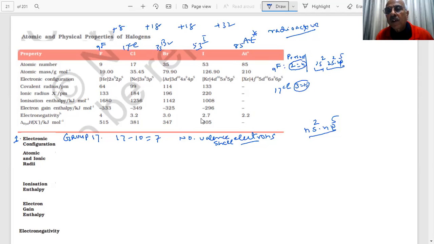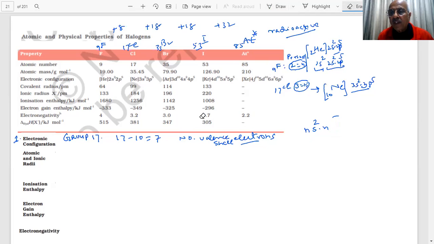Then the last shell will be 3s2, 3p5, students, and then you have to write the inner configuration. Here I am saying that neon is 10, then 10 plus 2 is 12, plus 5 is 17. Okay, this is how I write the electronic configuration, students.